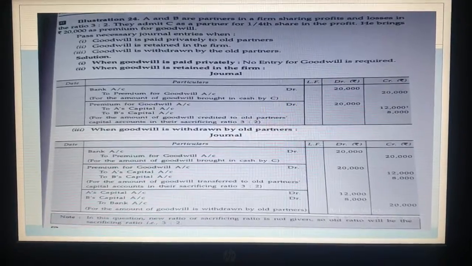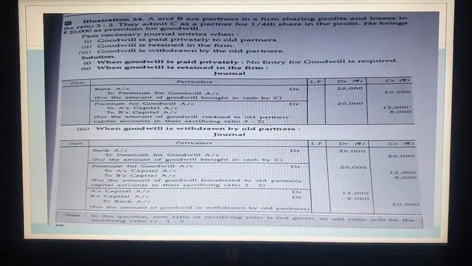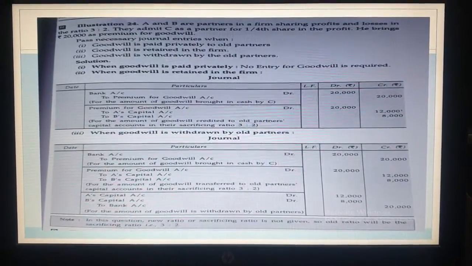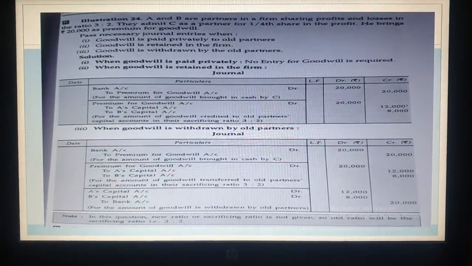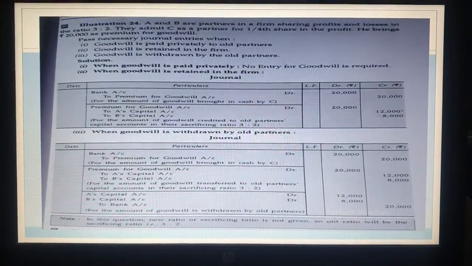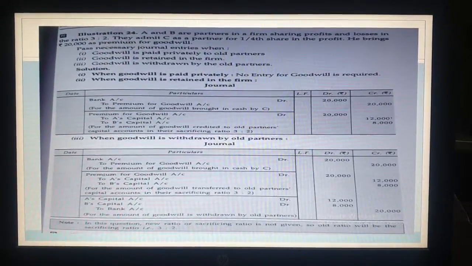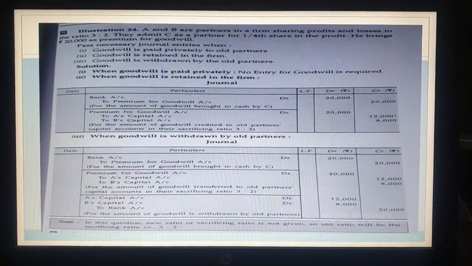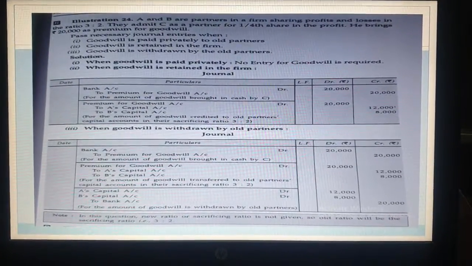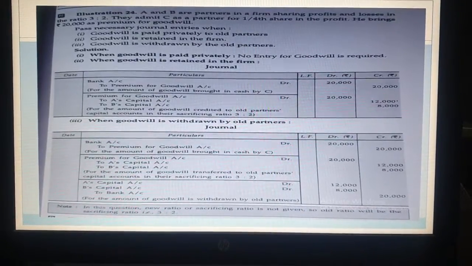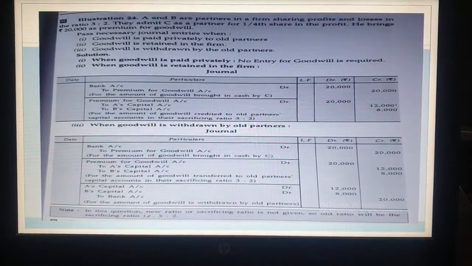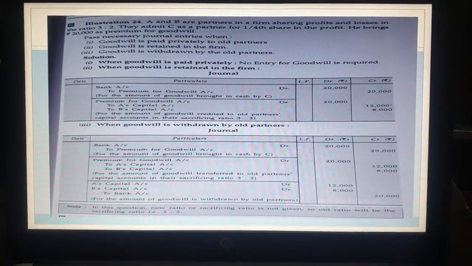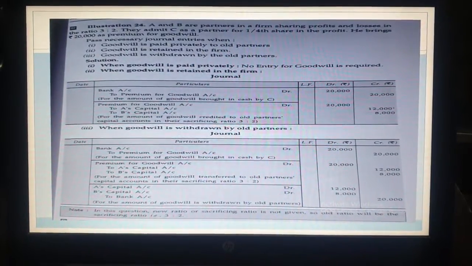Now, there are three cases given. First, when goodwill is paid privately to old partners. I already told you that in case of private goodwill, or goodwill paid privately by the new partner, no entry for goodwill is required. So in the solution part, you will see that when goodwill is paid privately, no entry for goodwill is required. Now, come to the second and third points. The second and third points are related to when goodwill is brought by the new partner in cash, and it is further divided into two parts: when goodwill is retained in the firm and when goodwill is withdrawn by the old partners.